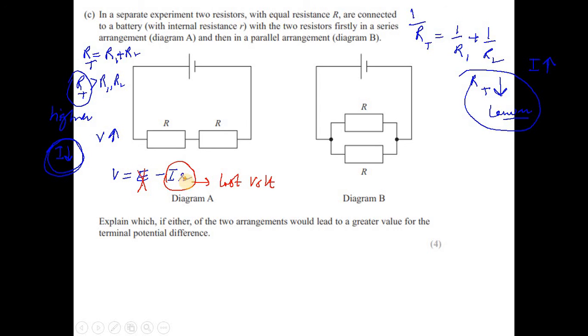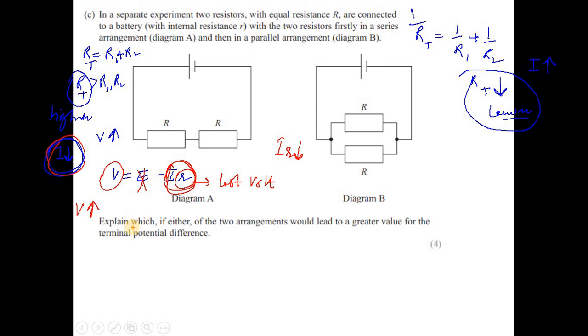R is the internal resistance of the power supply. This is also the same. The only thing changing between these two circuits is the amount of current. So for the series circuit, the amount of current is decreasing, so the product IR, the lost volt, will be decreasing. So for the series circuit, IR is less than the parallel circuit. That's why V will be higher.